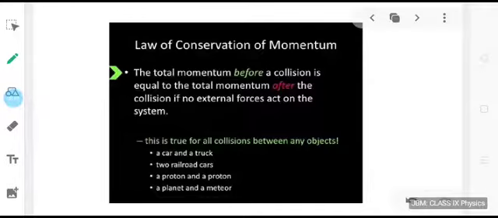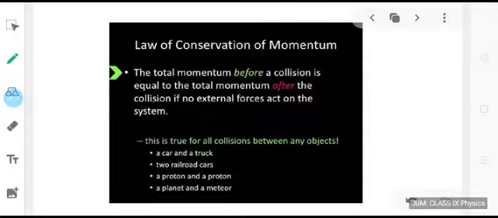The condition is that no external force should act on the system. The two objects who are a part of this system, they can interact with each other, they can apply some force on each other, but no external force is acting on the system. In this situation, total momentum will remain conserved.